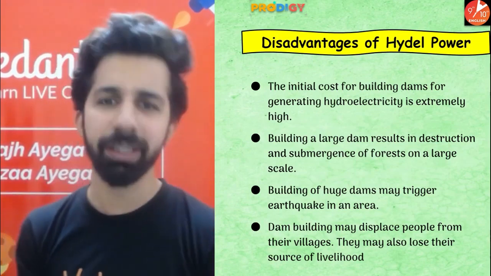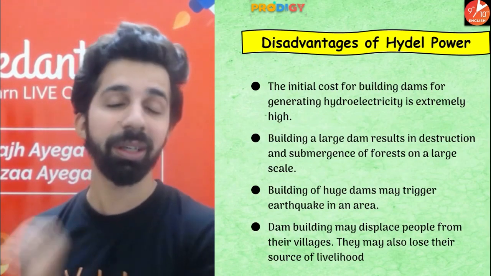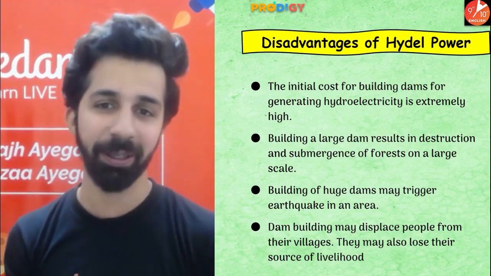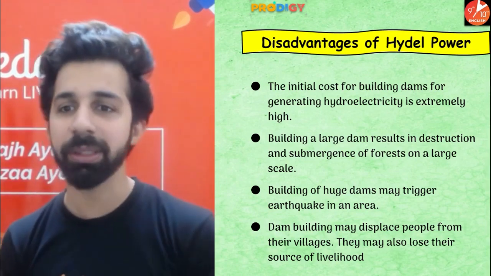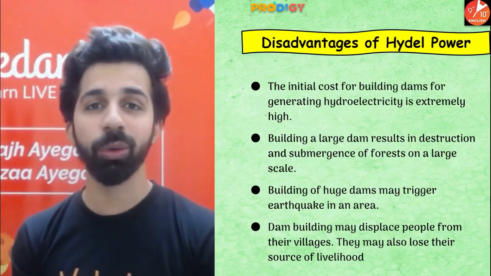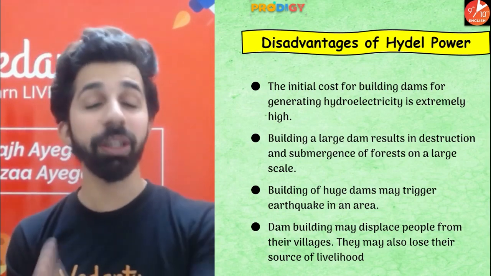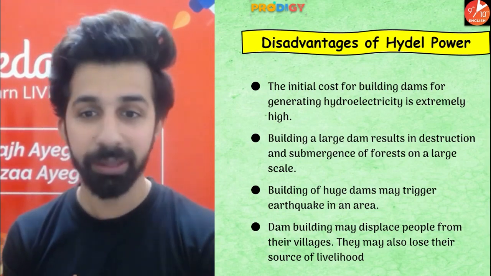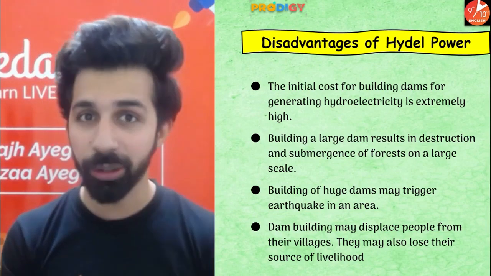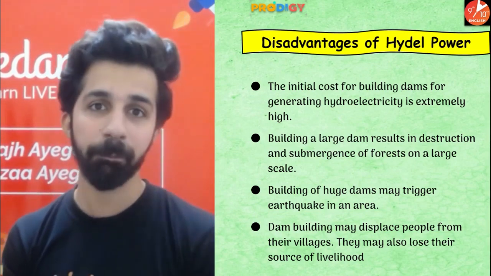But the disadvantages are that the initial cost for building dams for generating hydroelectricity is extremely high. Building a large dam results in destruction and submergence of forests on a large scale. So where dams are constructed, a lot of deforestation goes on, and due to the pressure of these dams, it can also lead to earthquakes in that particular area.